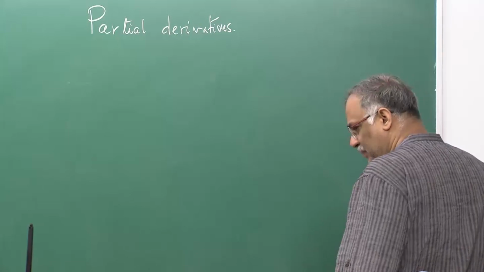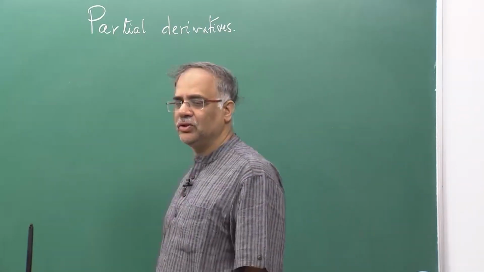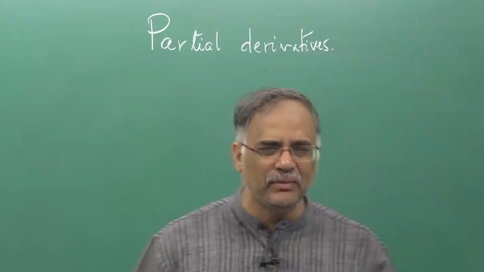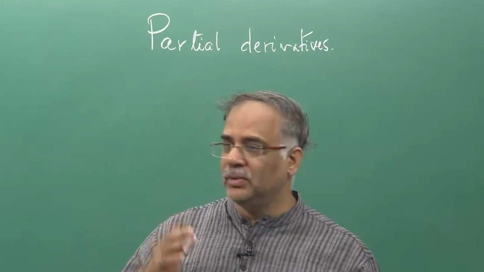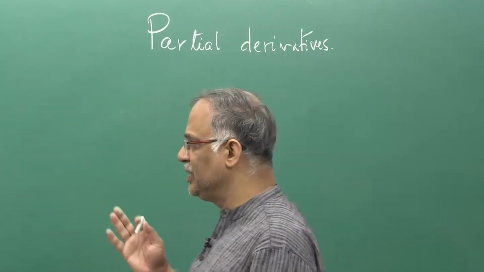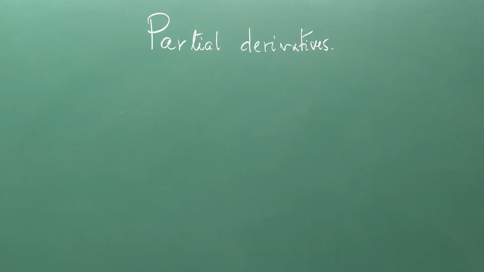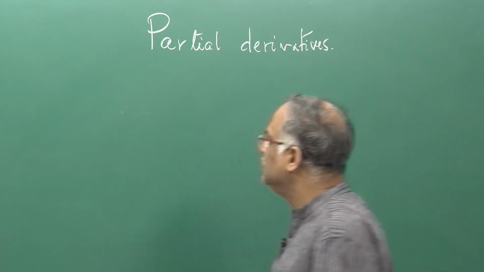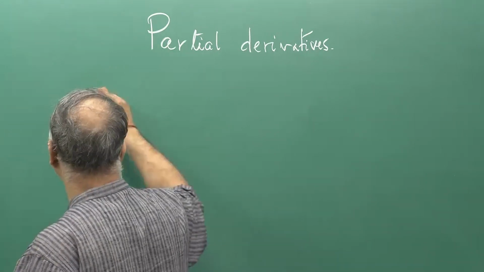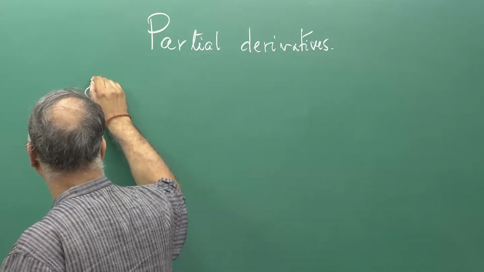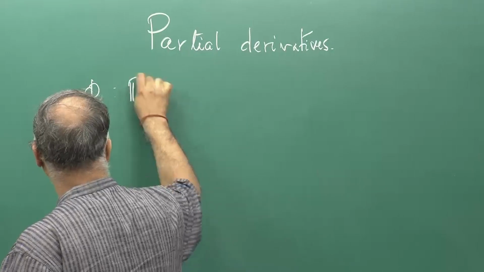See, the idea of getting the derivative of functions of two variables or many variables took mathematicians many years to formalize and make the idea look consistent, look all right. The key idea, if you look at the derivatives, is that if you just take a function phi from R to R,